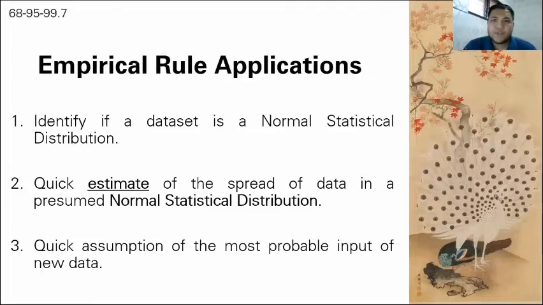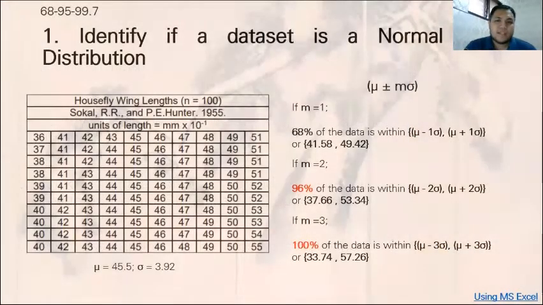To explain further, this is an example from our number one application: identify if a data set is a normal distribution. The given is the housefly wing length. There are 100 entries, in millimeters times 10 to the negative 1. Using the formula, we get, for m equals 1, 68% of the data, from a lower limit of 41.58 to an upper limit of 49.42.